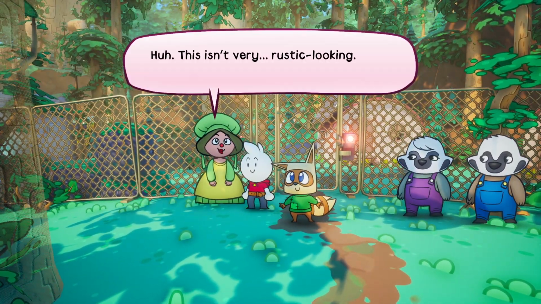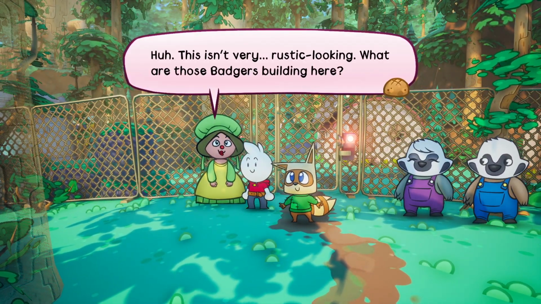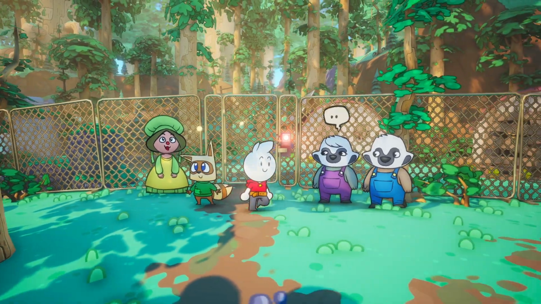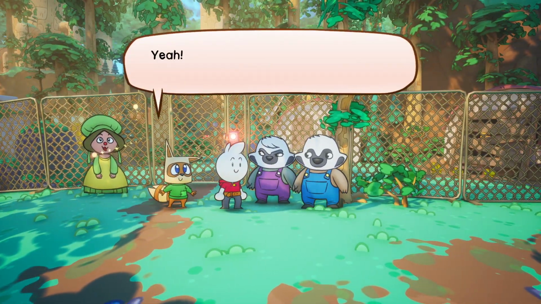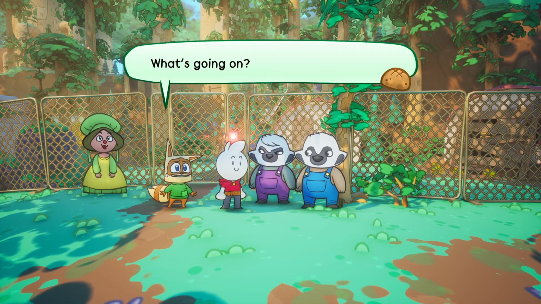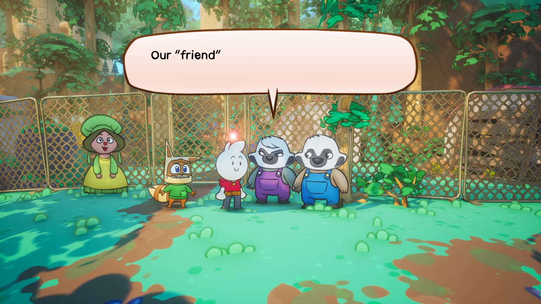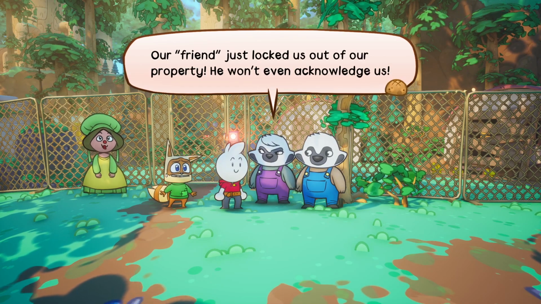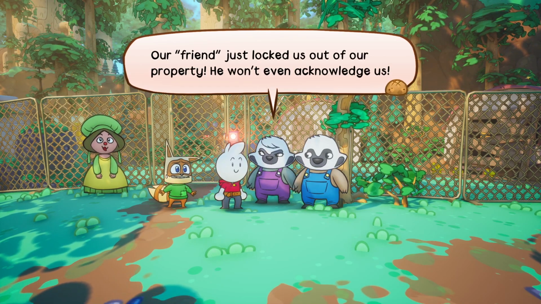Huh, this isn't very rustic looking. What are those badgers building here? What a jerk. Yeah, how can anyone be such a piece of baloney? Well, what's going on? Our friend just locked us out of our property. He won't even acknowledge us.